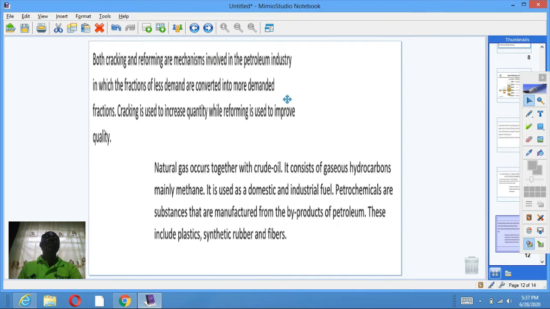Both cracking and reforming are mechanisms involved in the petroleum industry, in which the fractions of less demand are converted into more demanded fractions. Cracking is used to increase quantity, while reforming is used to improve quality. Natural gas, or coal, together with crude oil, consists of gaseous hydrocarbons, mainly methane. It is used as domestic and industrial fuel. Petrochemicals are substances that are manufactured from byproducts of petroleum. These include plastics, synthetic rubbers, and fibers.